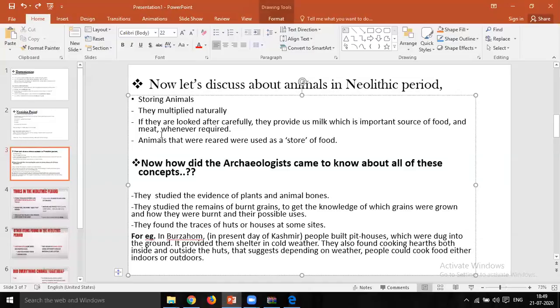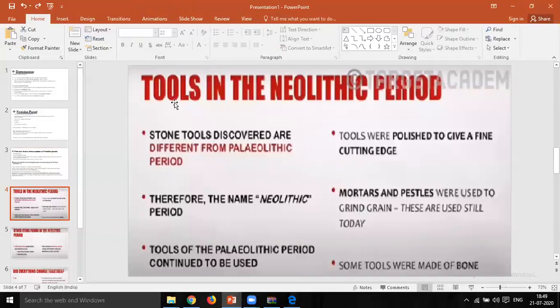So this is what we discussed today, the first part of the Neolithic period. Now, the second part that I told you we would be discussing today is regarding the tools. That is on page number 19 of your textbook, after the drawing of a pit house, where one paragraph is given. That paragraph discusses the tools that were being used in the Neolithic period.